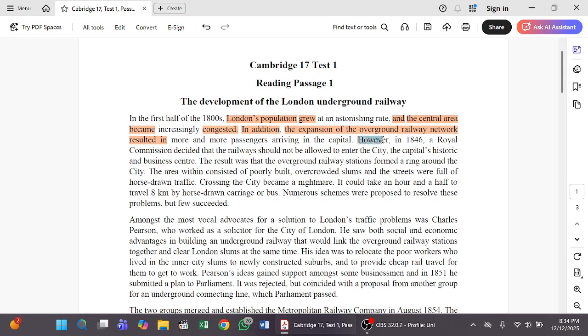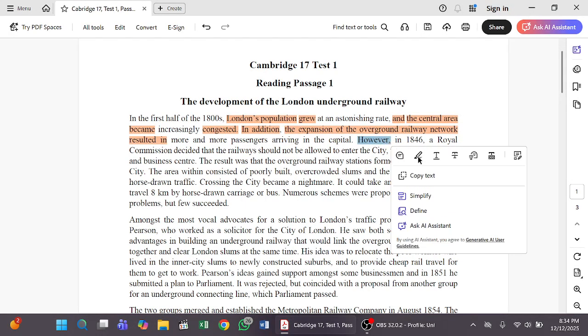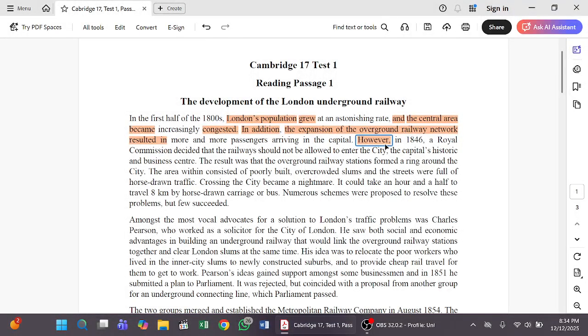The next idea is the opposite, because here we can see the word however. When do we normally use the word however? If the previous ideas contradict the present ideas, that is when we use a connector like however. Having said that, it's very clear that as the passage uses opposite ideas here, they use this word however.